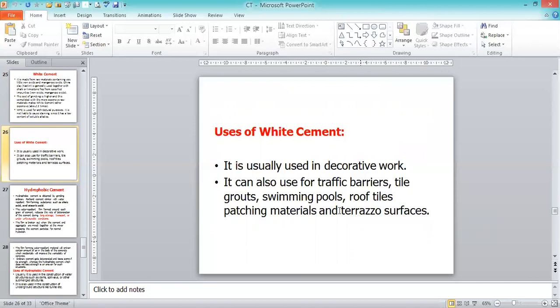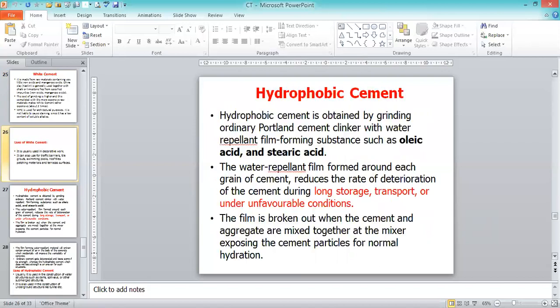These are the places we are going to be using the white cement. Then hydrophobic cement. This is the very peculiar cement. The final cement product we are making in fine powder form is treated with oleic acid and stearic acid. That is known as the hydrophobic cement. It is not going to develop any lumps inside the cement bag itself. For that reason, we call it hydrophobic cement.